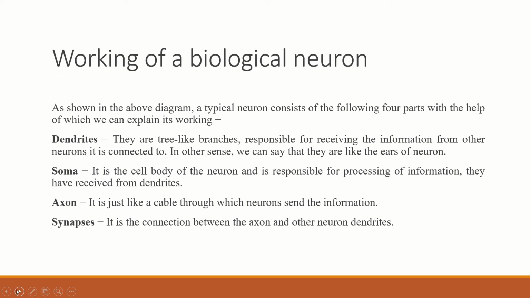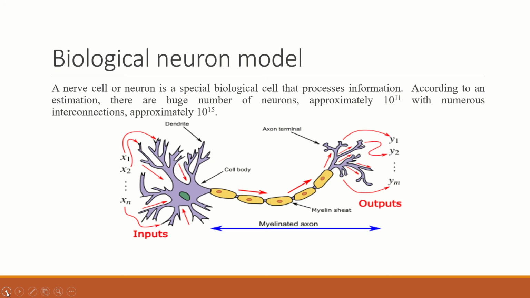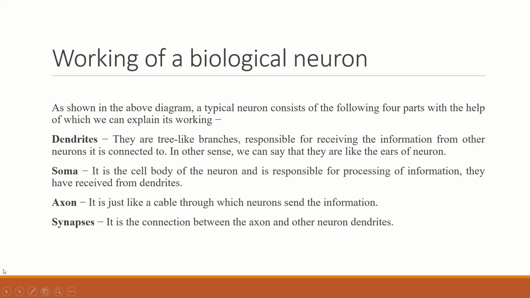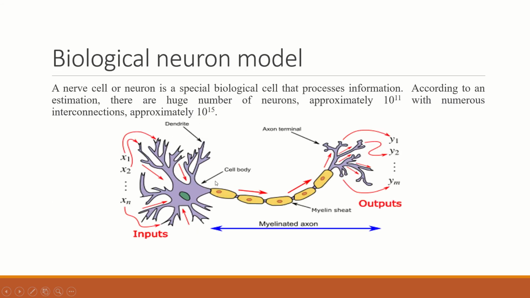So what is soma? It is the cell body of the neuron and is responsible for processing the information it has received from the dendrites. So soma is the cell body. This is nothing but the information processing point. This is the unit where the information is processed, and this is also called the soma. The information taken from other neurons is processed in this cell body.